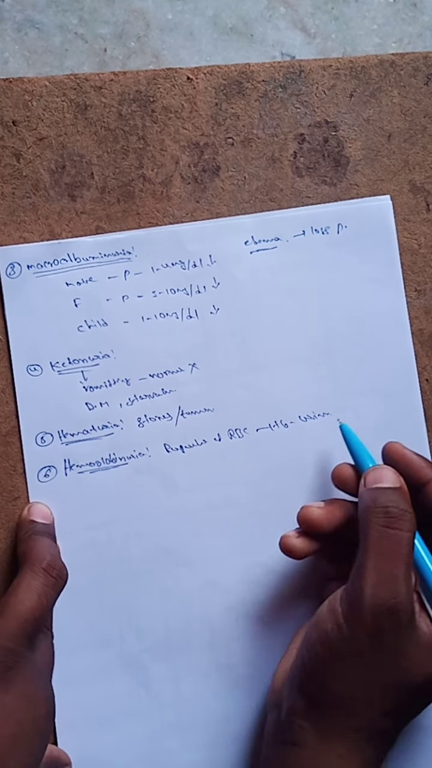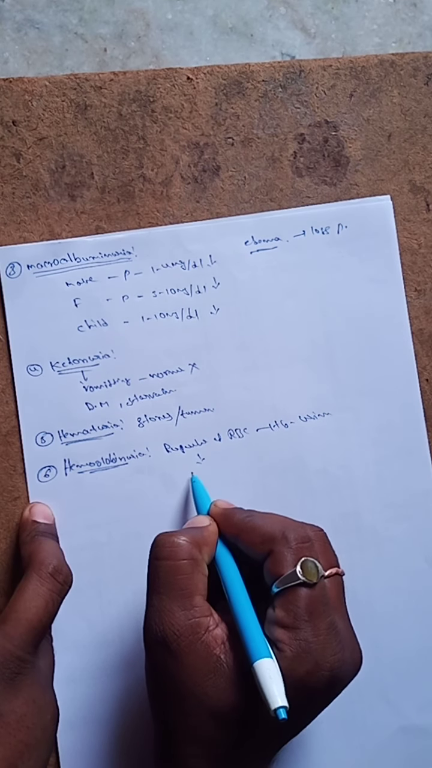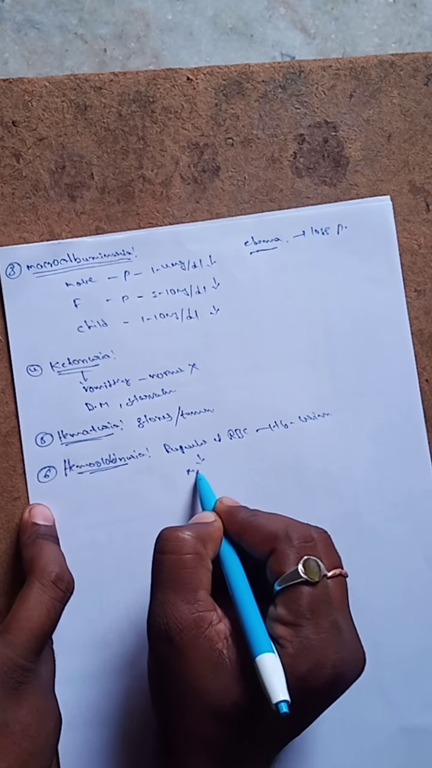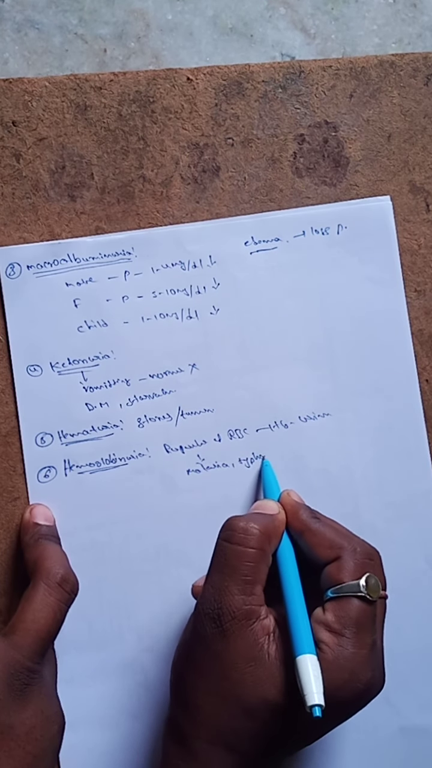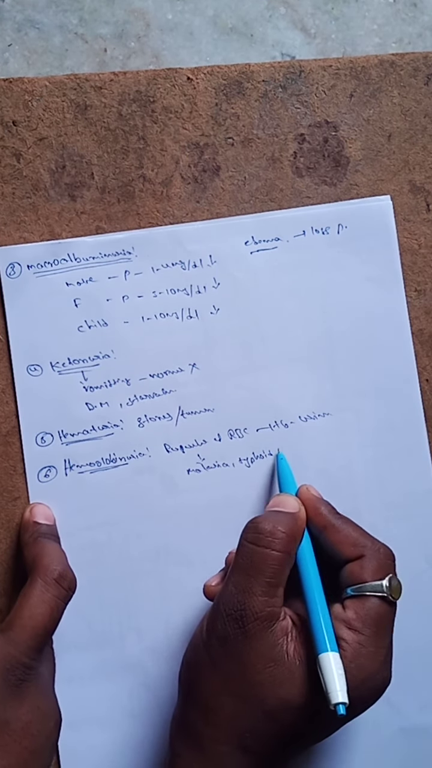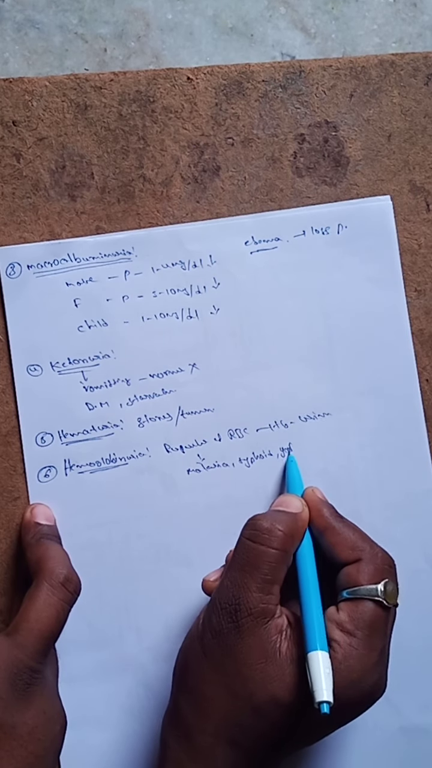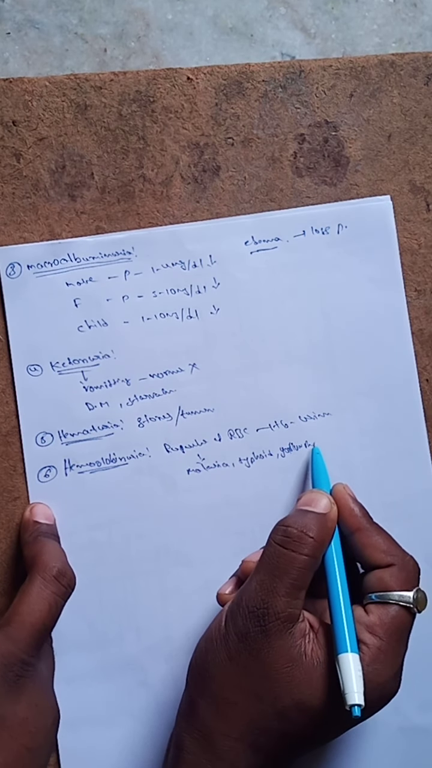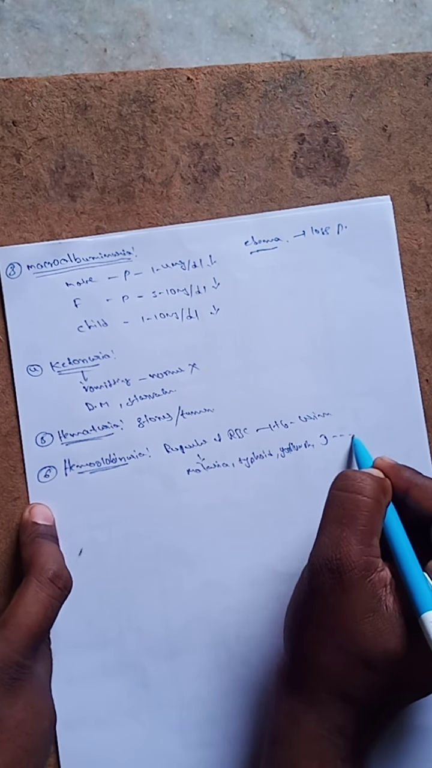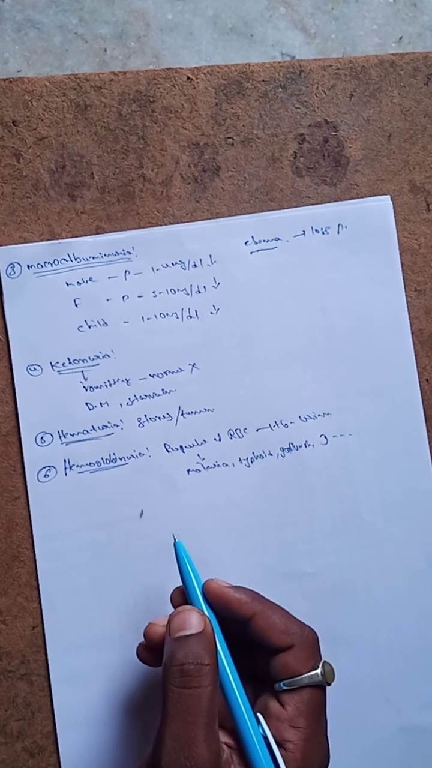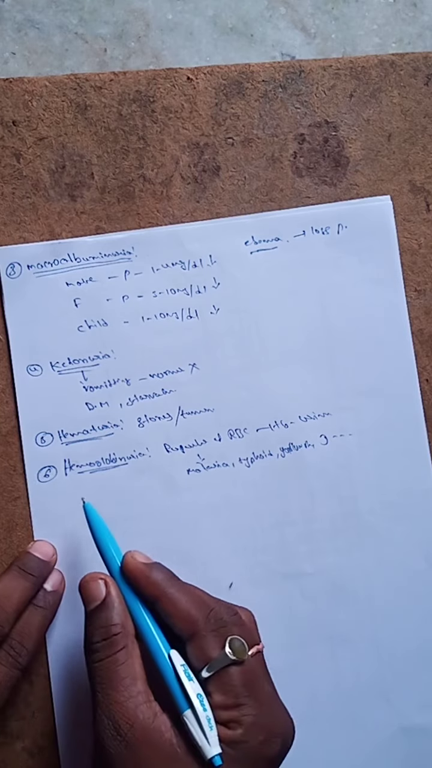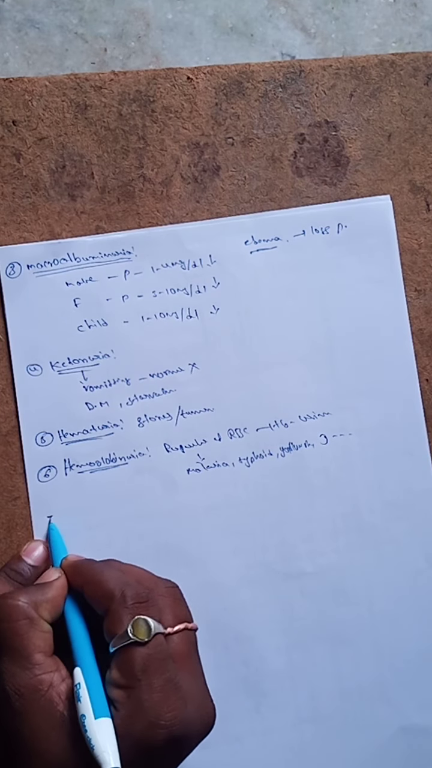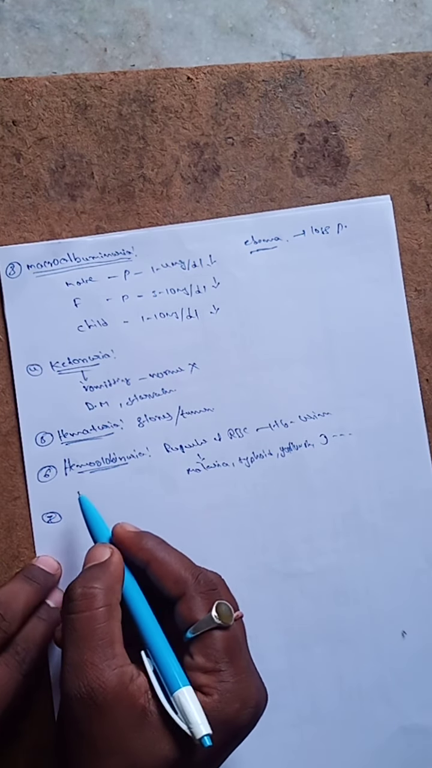Hemoglobinuria mainly occurs in malaria, typhoid, yellow fever, jaundice, and other diseases. So these are some abnormal constants of the urine. So the seventh one is bilirubin.